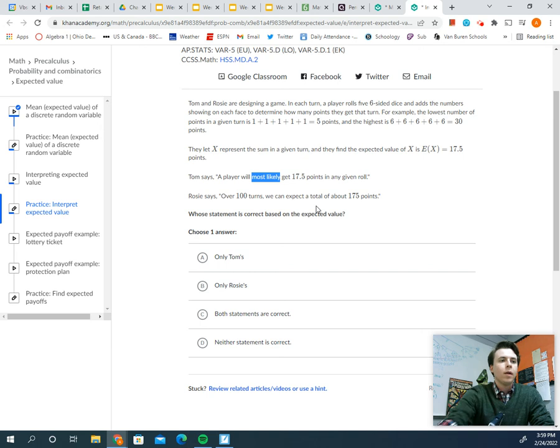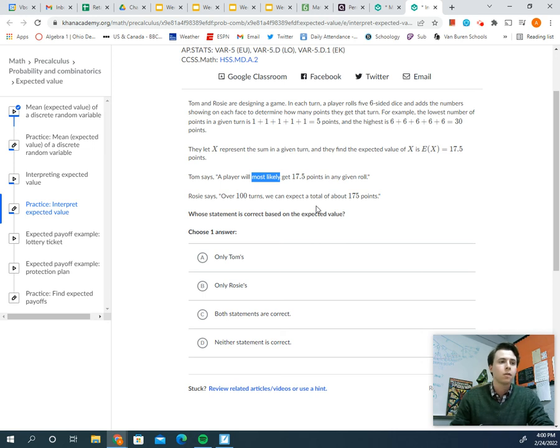What I don't love about the phrase "most likely" is it makes you think that if I rolled this 10 times, like 6 or 7 times, I'm going to get a 17.5. That's not true. In fact, it's not even physically possible to get 17.5. You could get 17 or you could get 18 if you roll 5 dice and add them up. You can't get 17.5. So saying I will likely get that amount, I'm not likely to get that one at all. It's not possible.